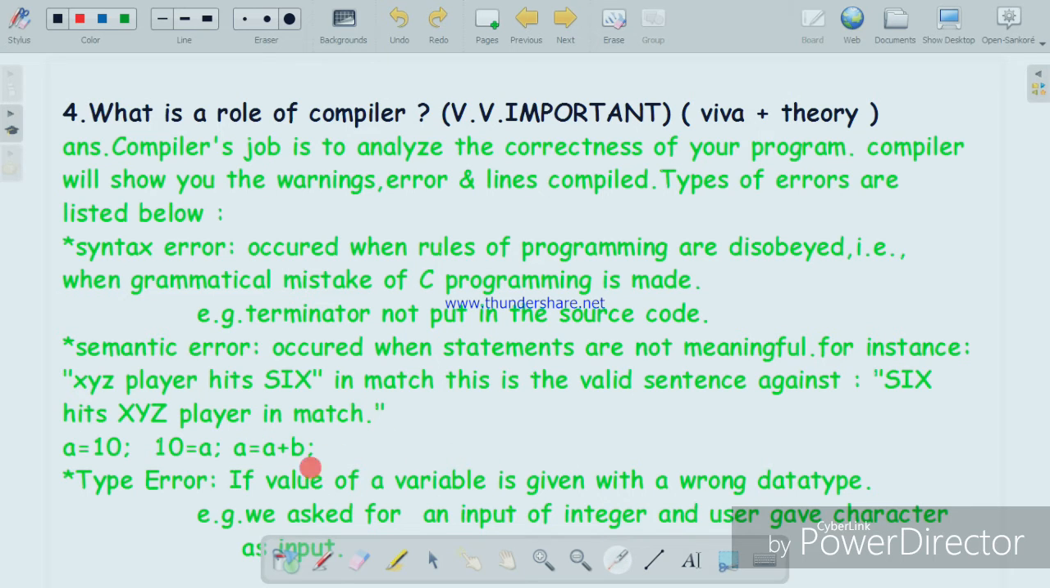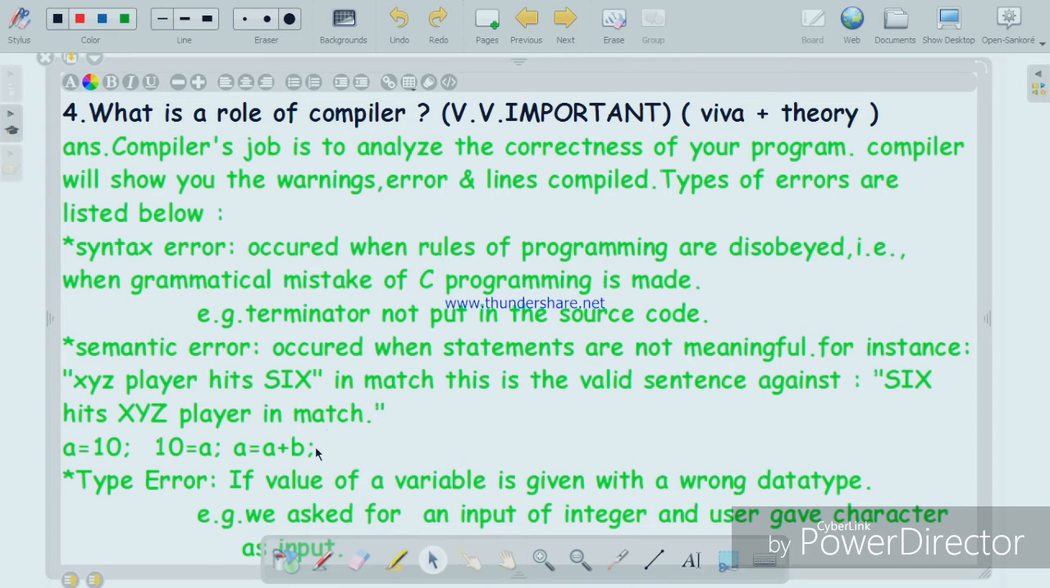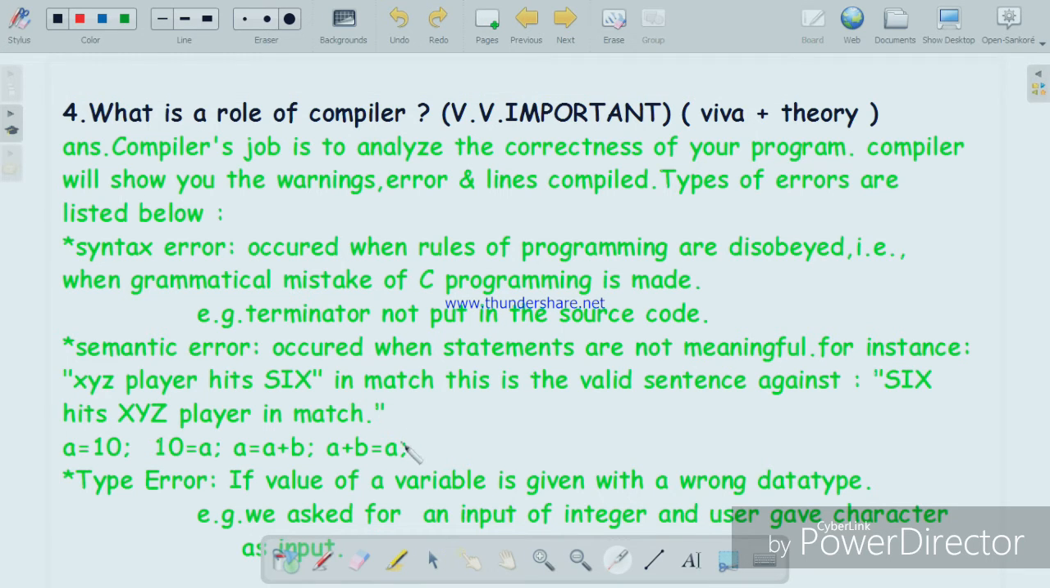So if I am writing A plus B is equal to A, this is also not possible because the value of A cannot be assigned to A plus B. Okay, guys, so this is the meaning of semantic errors which are caused by a programmer. So we should not make such types of errors.